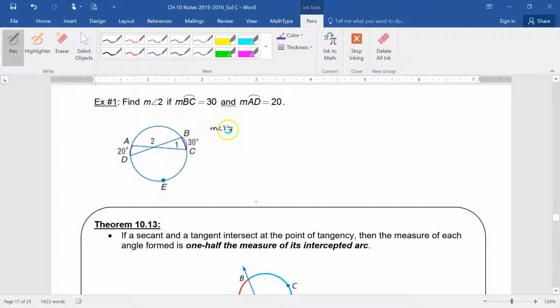The measure of angle 1 is half of what plus what? 20 plus 30. So the measure of angle 1 is equal to 25. All right? Now, if this is the measure of angle 1, what do angles 1 and 2 add up to together? 180. Therefore, the measure of angle 2 is 180 minus 25. How much? 155.